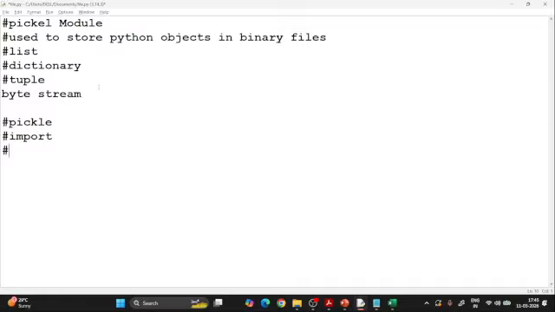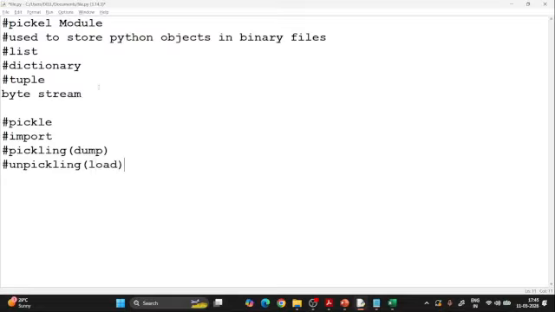There are two functions for the Pickle module. One process is called pickling. This is again your examination question: there can be a question of what is pickling and what is unpickling. So the pickling function is dump, right? And the unpickling function is load.